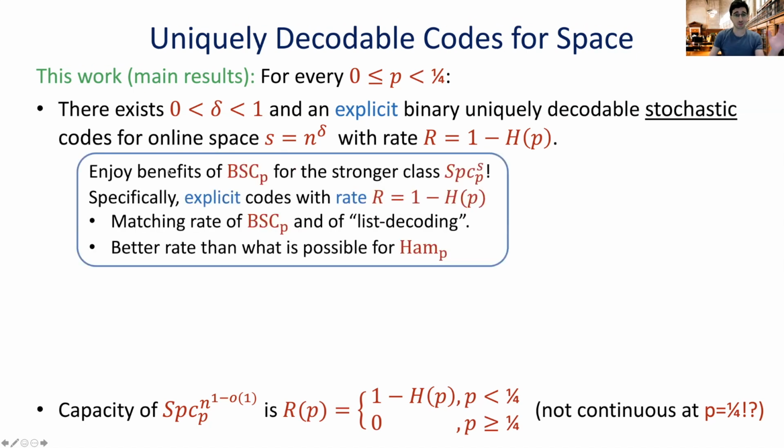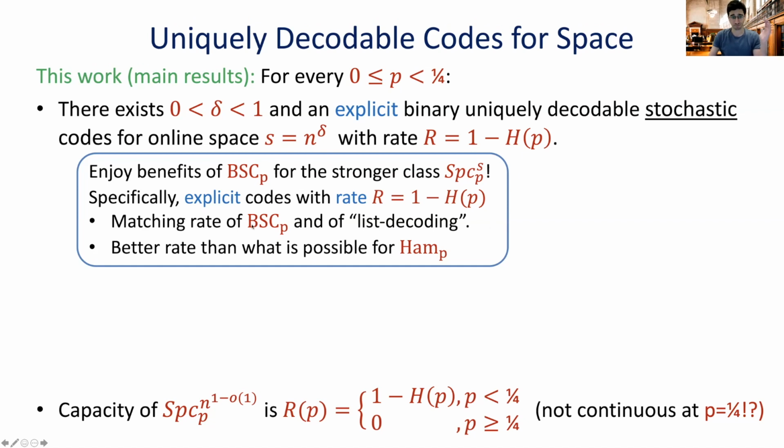So in a sense, we have something that enjoys the benefits of the binary symmetric channel for something that is even stronger. We have a much stronger class now, but we're still able to have an explicit construction that achieves optimal rate. In fact, this is the same rate as for binary symmetric channels and also for list decoding channels.